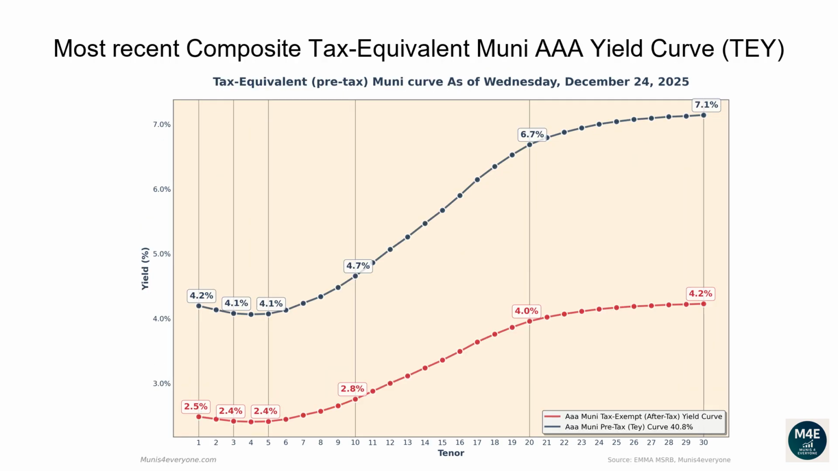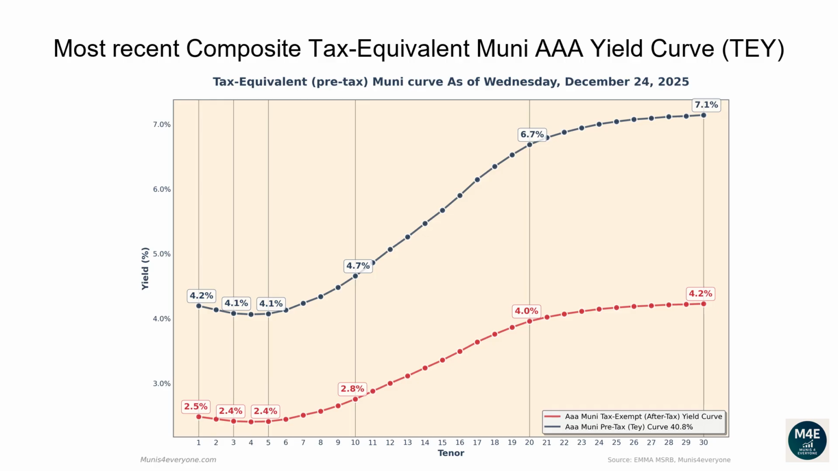Let's now go over the most recent composite tax-equivalent Muni AAA yield curve. The following graph shows, in red, the tax-exempt after-tax Muni yield curve, versus in blue its tax-equivalent pre-tax version, assuming a 40.8% top tax bracket as of December 24, 2025. Why would you care to see the tax-equivalent version of the Muni yield curve? More on this later. Let's first go over the pre-tax, aka tax-equivalent yield curve.